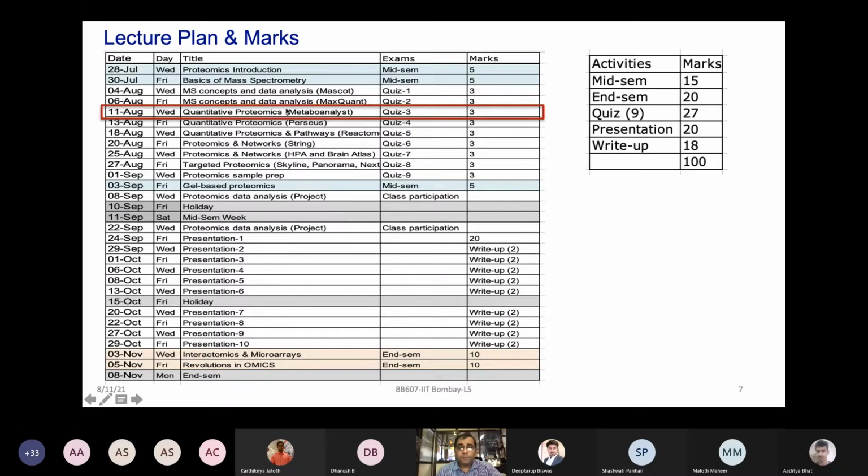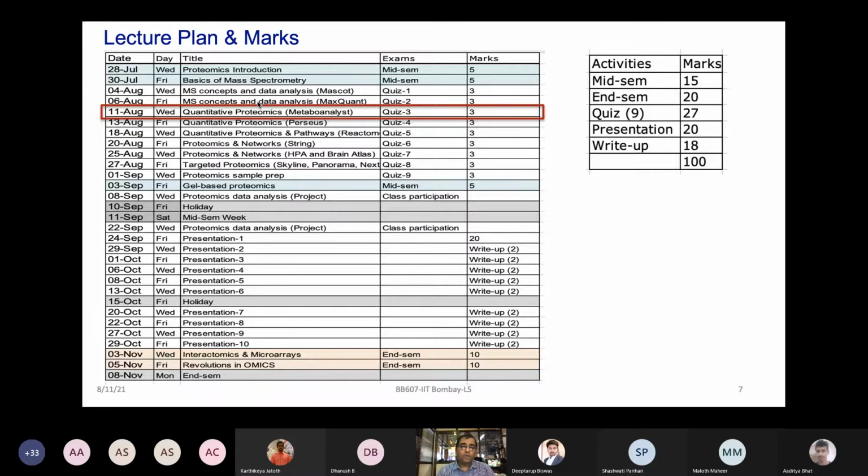So in terms of the progress of the lecture so far, we have talked about proteomics introduction chapters. We have looked into the basics of mass spectrometry, some of the key concepts of mass spec and data analysis, and software like Mascot and MaxQuant were used. Now we are moving on from protein identification to protein quantification, because so far we talked about how mass spec can be used to get a list of the proteins, which is essentially protein identification.